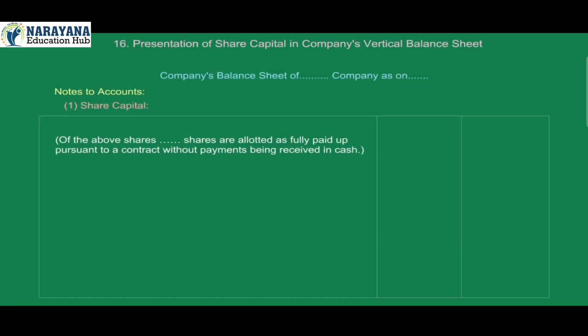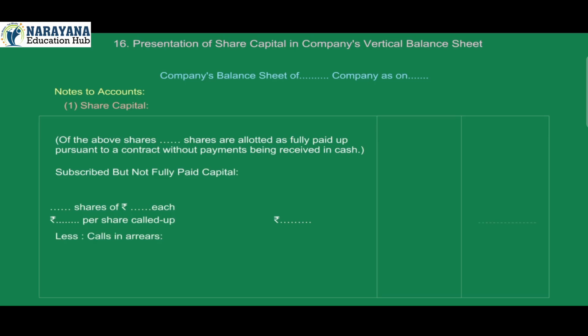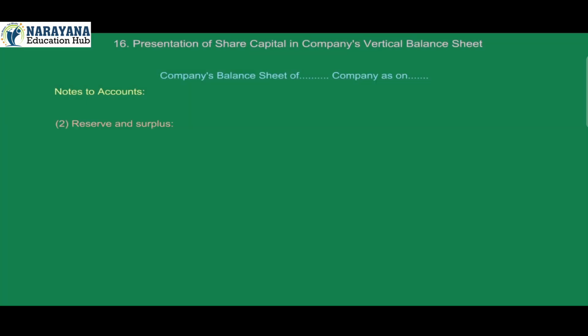Of the above shares, dash shares are allotted as fully paid up pursuant to a contract without payments being received in cash. Subscribed but not fully paid capital, dash shares of Rs dash each, Rs dash per share called up, Rs dash less calls in arrears. 1. By directors and officers of the company, Rs dash. 2. By others, Rs dash. Add forfeited shares, Rs dash. 2. Reserve and surplus, securities premium reserve, capital reserve.